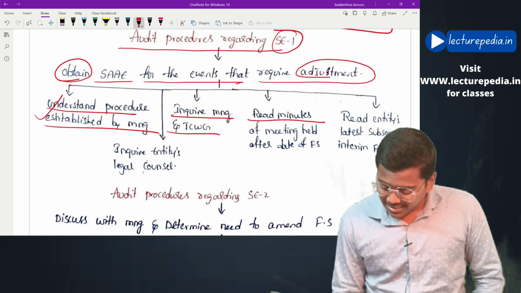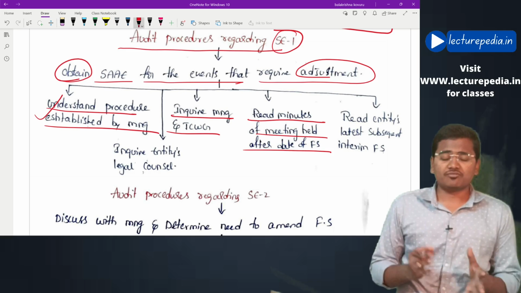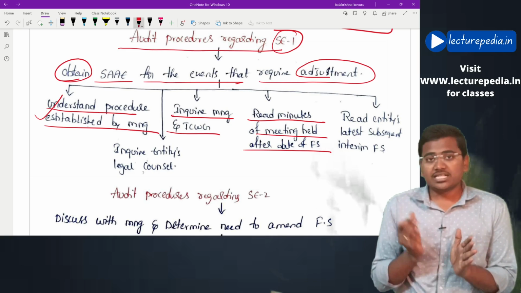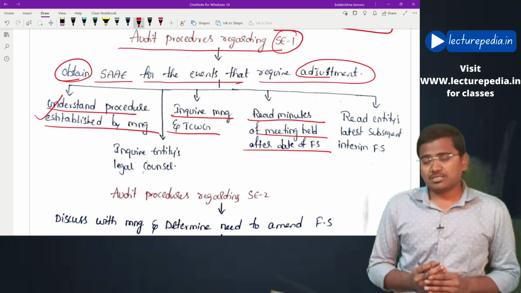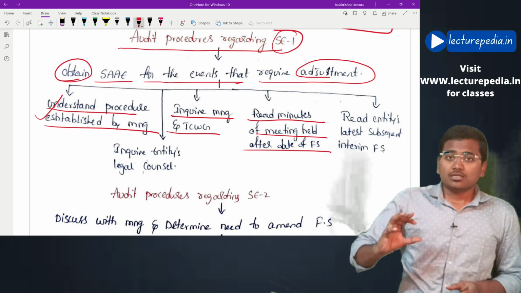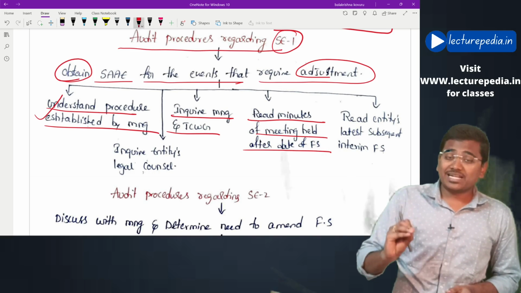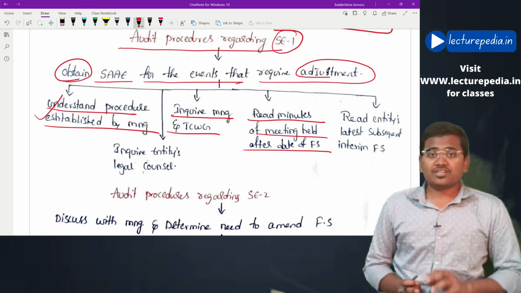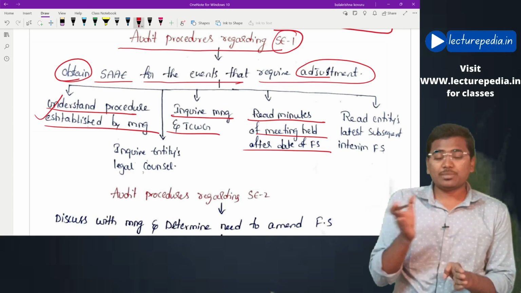After that, he will read the minutes of meetings held after the balance sheet date, that is, after the date of financial statements. In the subsequent meeting held immediately after the date of financial statements, there might be some discussions made by the management. By reading the minutes of that meeting, the auditor can identify any subsequent events that have arisen after the balance sheet date.